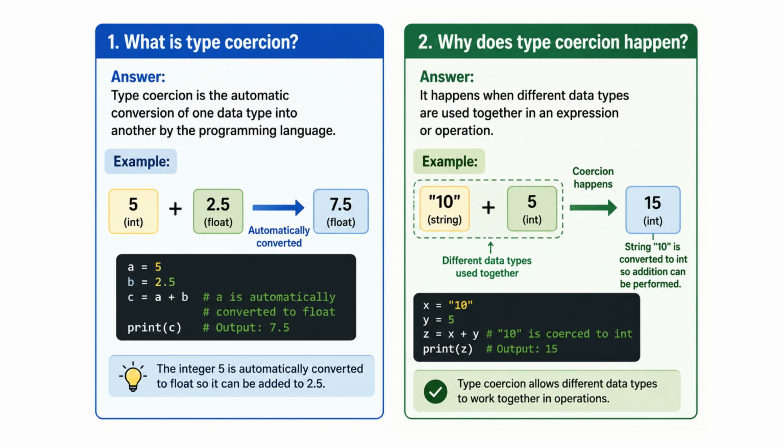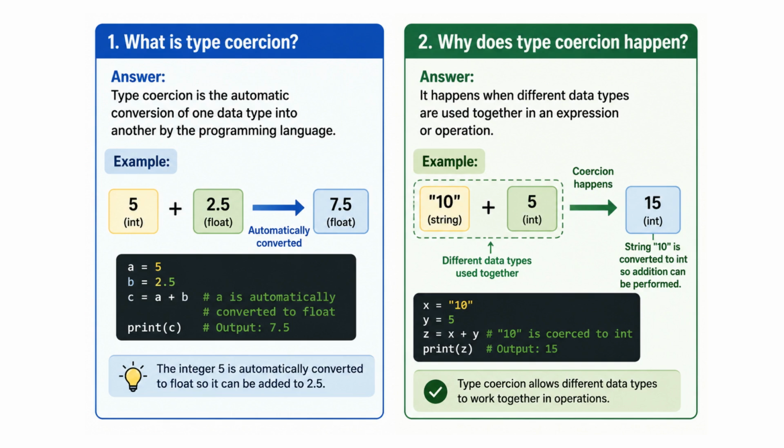Here is the Python code example. Variable A stores the integer value 5. Variable B stores the float value 2.5. When the program calculates A plus B, Python automatically converts A into a float. The final output is 7.5.